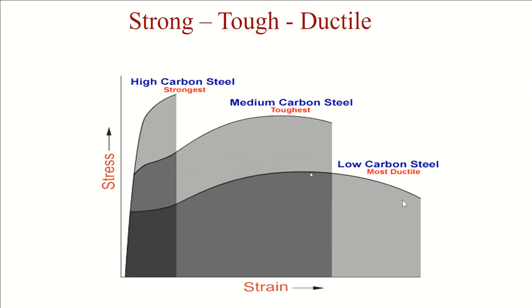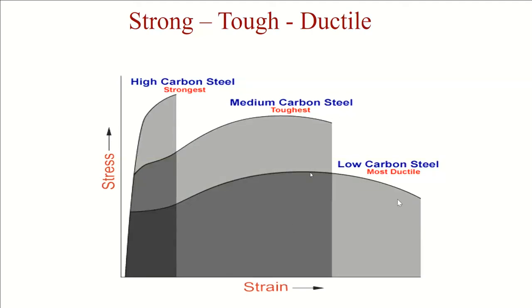This one is the most ductile material. You already know what ductile is. If this point in this graph is the ultimate stress, after which the material curve goes down, then the horizontal distance, from here you plot a perpendicular here and a perpendicular there, this is the rupture point. The distance is an indication of ductility. The larger the distance, the more ductile the material.